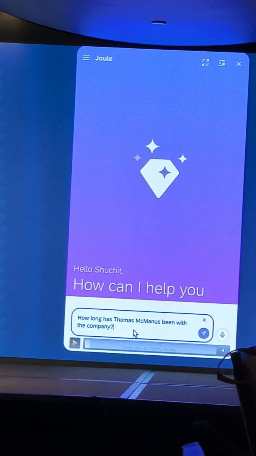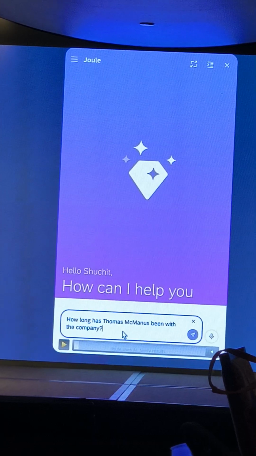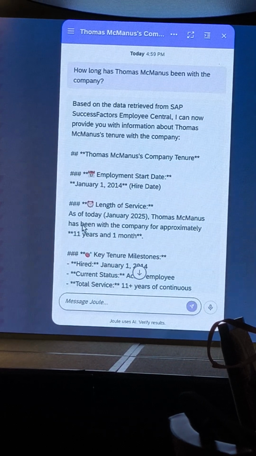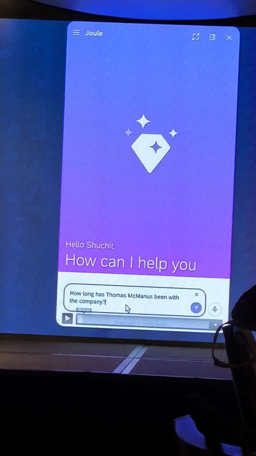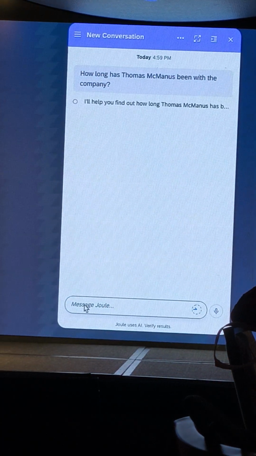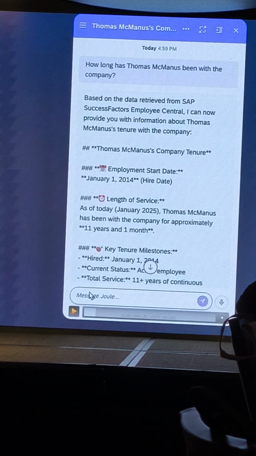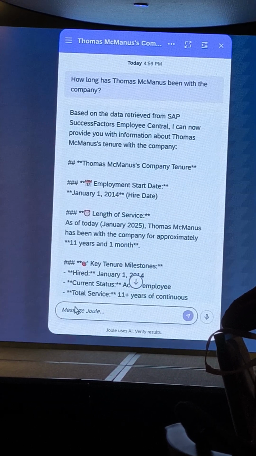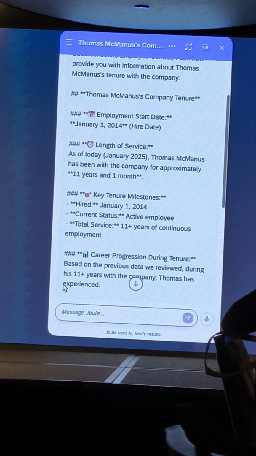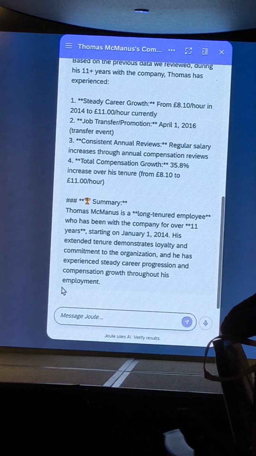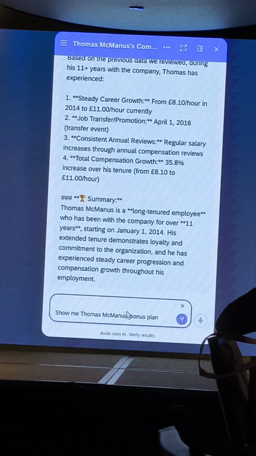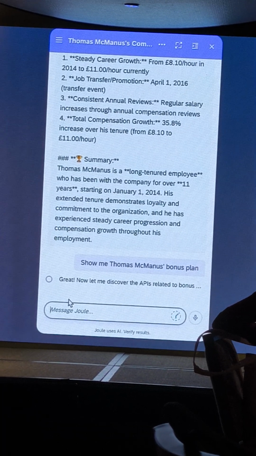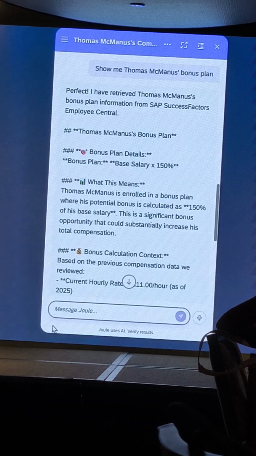But with the agent, with the Joule agent, what you can do is very simple. You can simply ask all these questions, and of course in a very conversational manner. So if I just simply ask, hey, let's say Thomas is the one that we are trying to retain, and in this case we'll ask, hey, how long has Thomas been working. Start with some of the basic stuff, right? And we gradually build on it, so we look at the summary that Marcus is a long tenured employee, joined so and so, right? Then we look at a bit more, hey, what sort of bonus plan, salary information, any of the stocks, right?